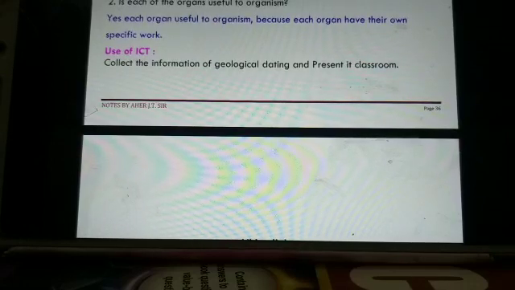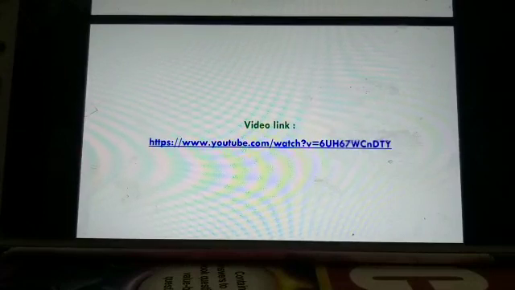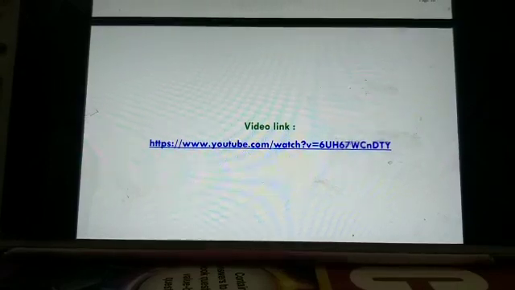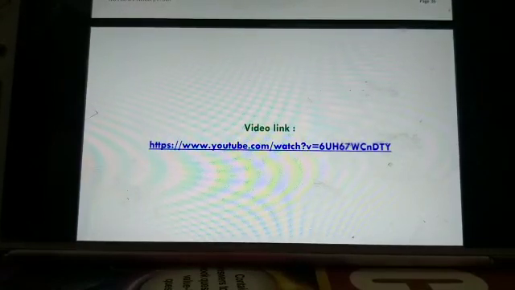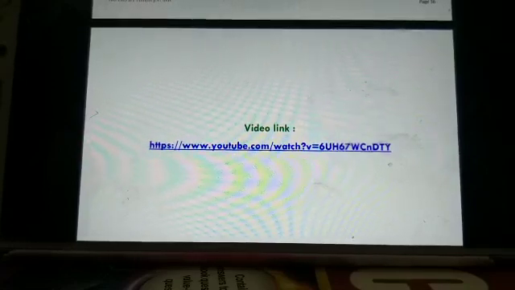Use of ICT: collect information on geological dating and present it in the classroom. You can also search that from the internet. The website link is given. You can download the video link on YouTube and watch the morphological evidences. Now watch this video carefully and write short notes on morphological evidences and anatomical evidences.